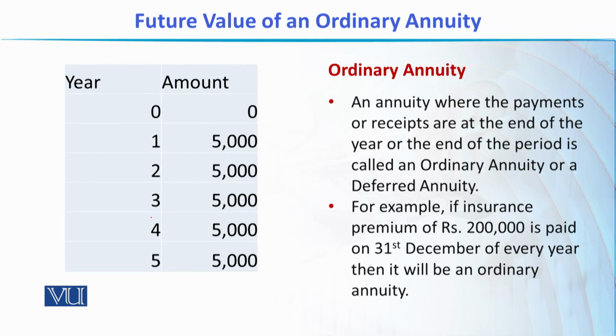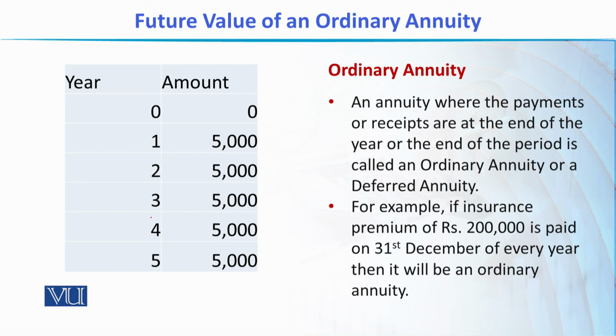And if this annuity, as I have just mentioned, is at the end of every year, the amount paid or received is at the end of the year, then it is called a deferred annuity or an ordinary annuity. यानी जो अमाउंट मैं पे कर रहा हूँ या मुझे रिसीव हो रही है, अगर वो पहली तारीख को नहीं है, not at the start of the year or month, but it is on the last date, that is end of the year or month, then it is called an ordinary annuity.